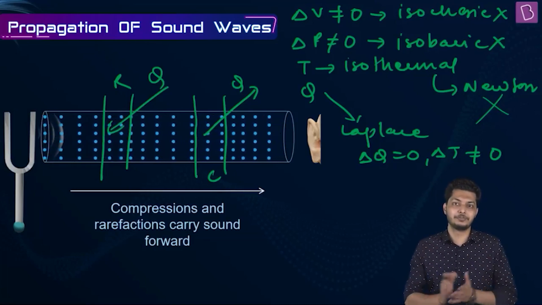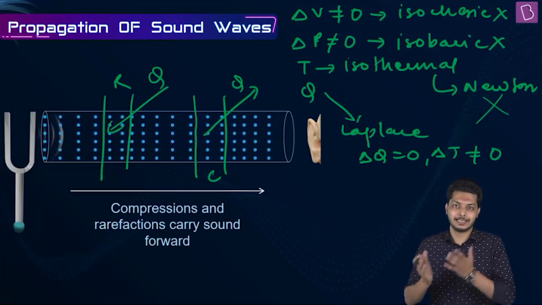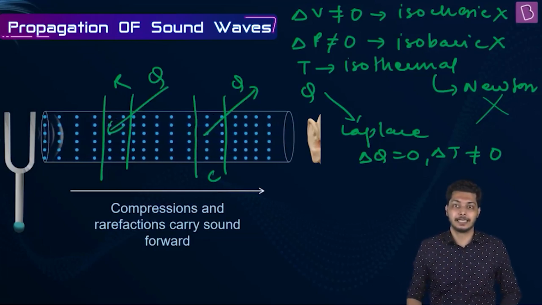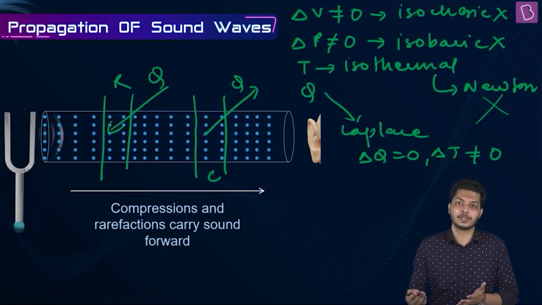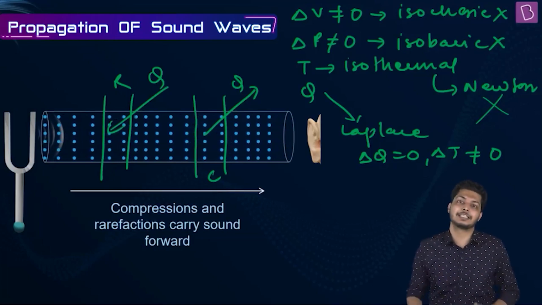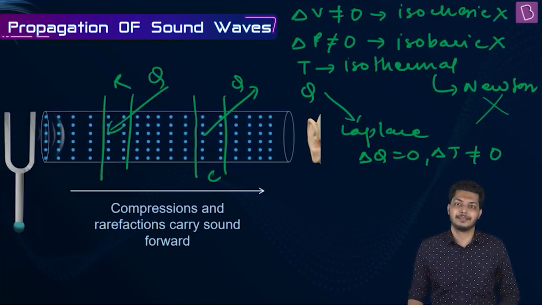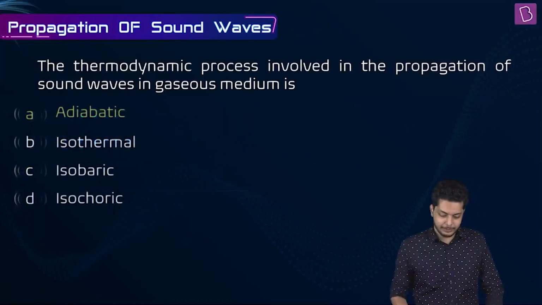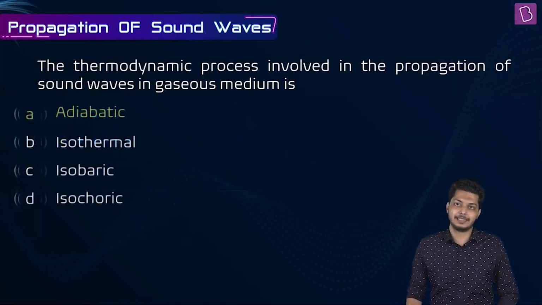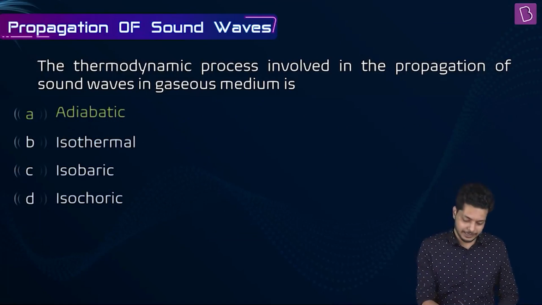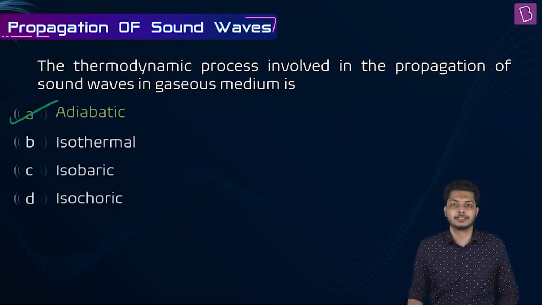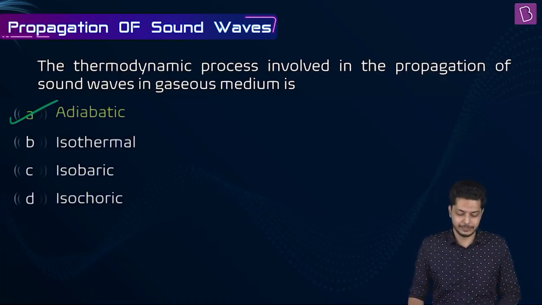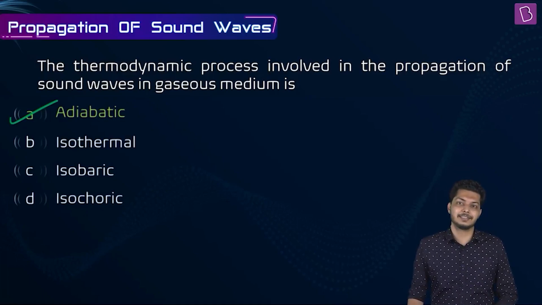So, theory proved, and whatever his analysis was, that was correct. That was taken as correct because the speed of sound was agreeing with the experimental value. That is why the corrections made by Laplace were accepted and the process is called adiabatic. So the process will be adiabatic when the sound wave is traveling through the medium, and that is why option A is the correct answer for this question.